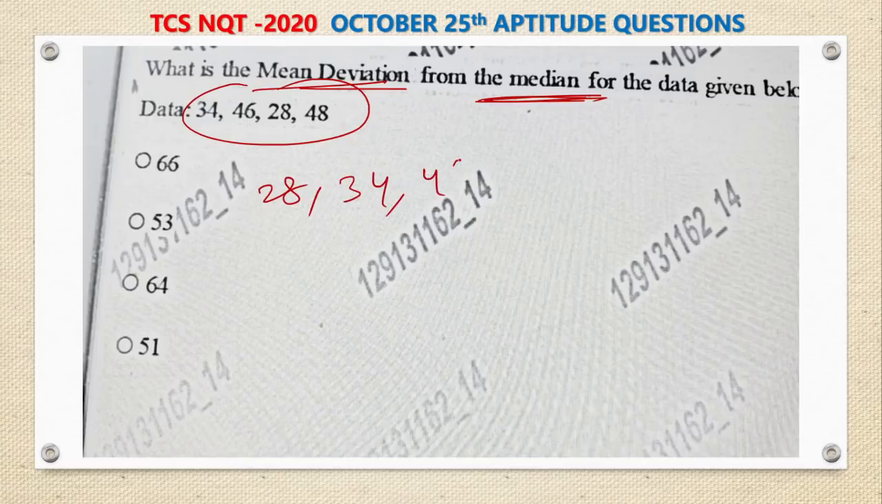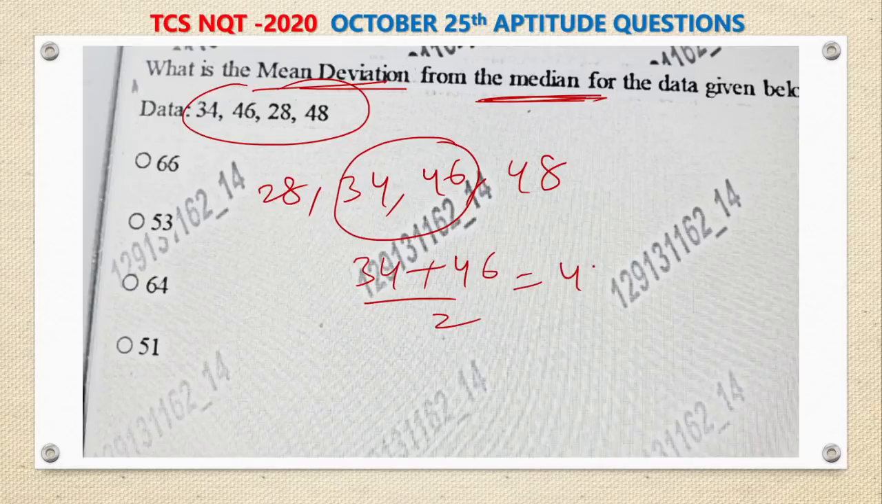So, 28, 34, 46, 48. This is the ascending order of the observations. As there are 4 observations, there are 2 middle numbers, and the average of these 2 is the median. So 34 plus 46 by 2, which is 80 by 2, so 40 is the median. And we have to find the mean deviation from the median.